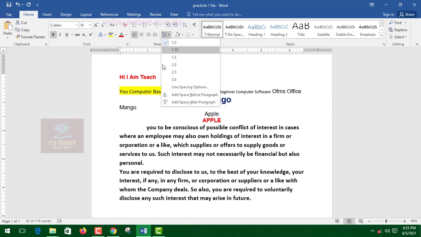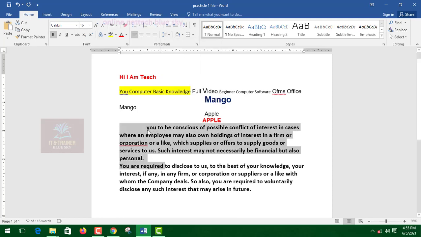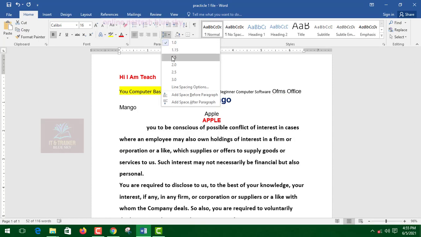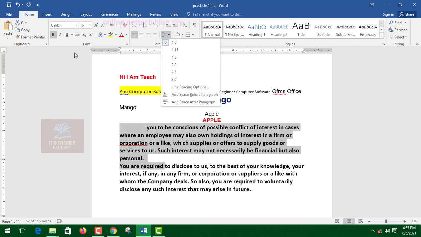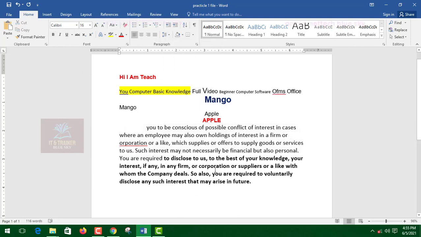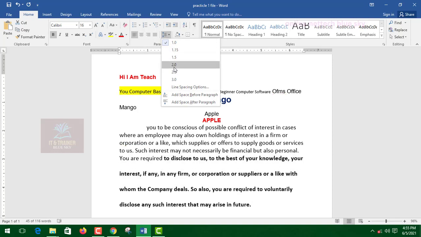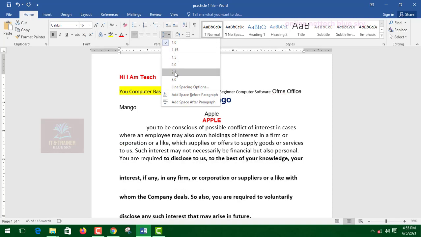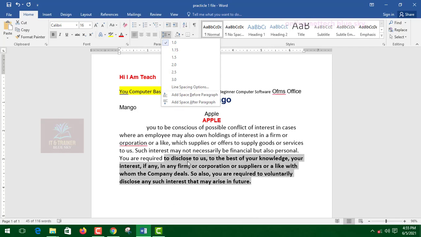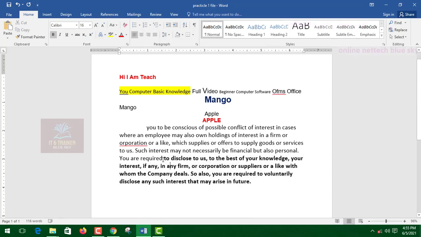So what do you understand? Every paragraph, line to line, one line, two line, three line, between space of these options. Okay, so I will show again: select this data. Okay, and select these options again. You can see one by one the distance of your line to line spacing. Okay, so this is the spacing of one paragraph to another line.